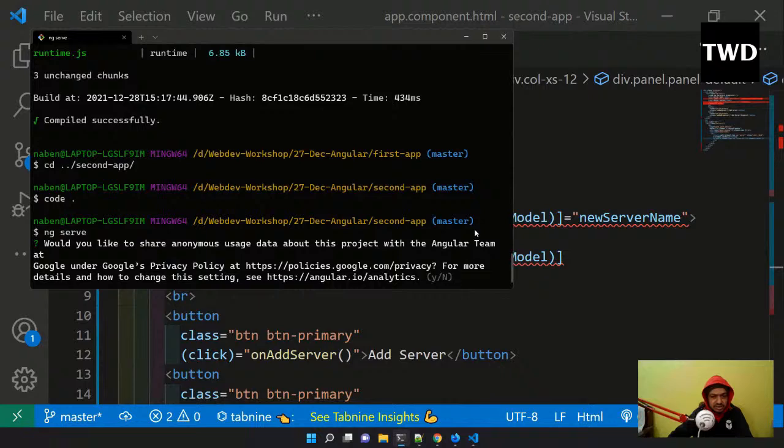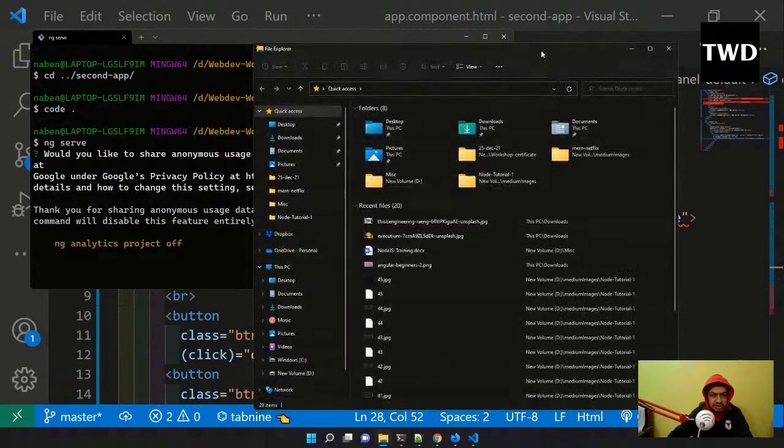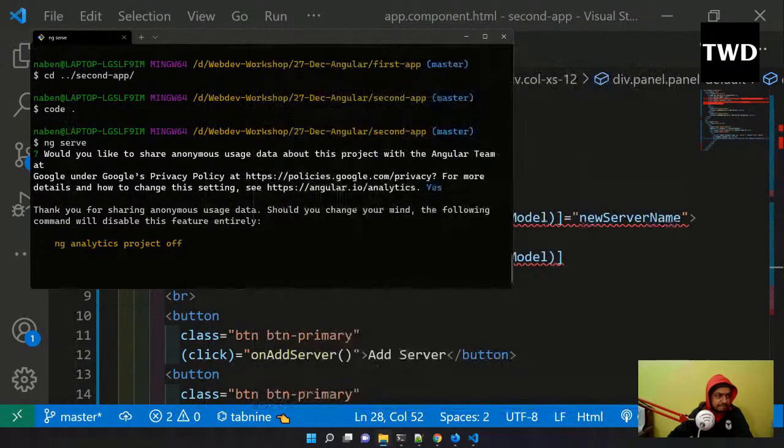Actually yes, I'll do it, but I have to do something more. Where is my other app? The basic setup also I have to do. Where is it?